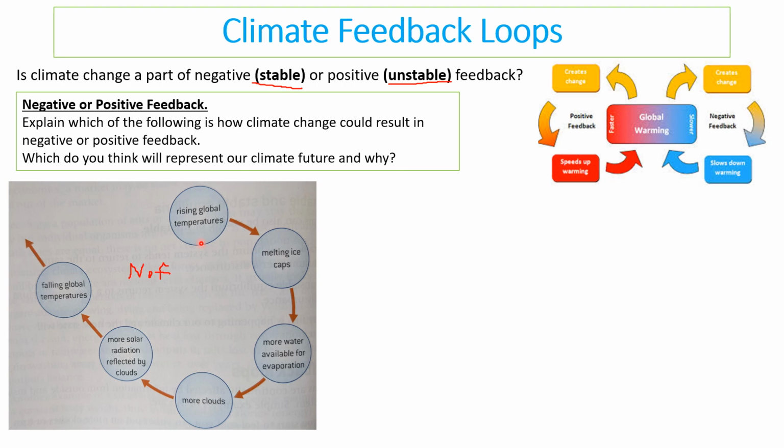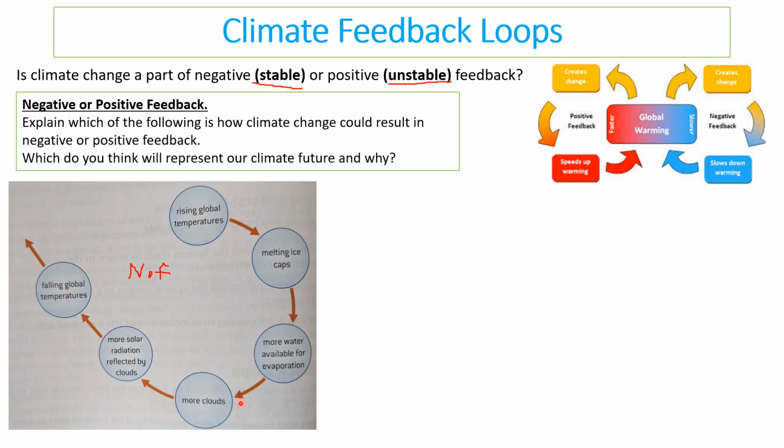If we look at this and go through it, you'd be expected to be able to talk about this in an exam. So rising global temperatures may cause the ice caps to melt, but the ice caps obviously have a cooling effect. If the ice caps melted, then there would be more water available on the planet for evaporation.